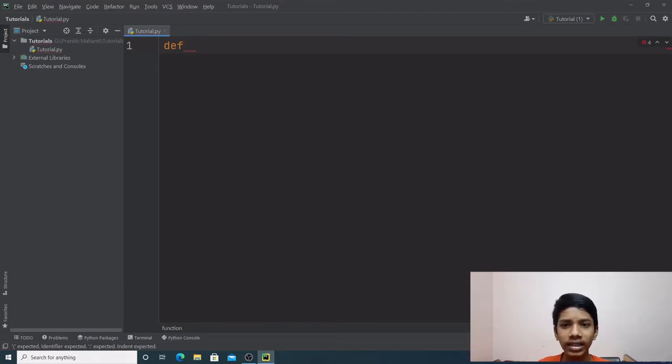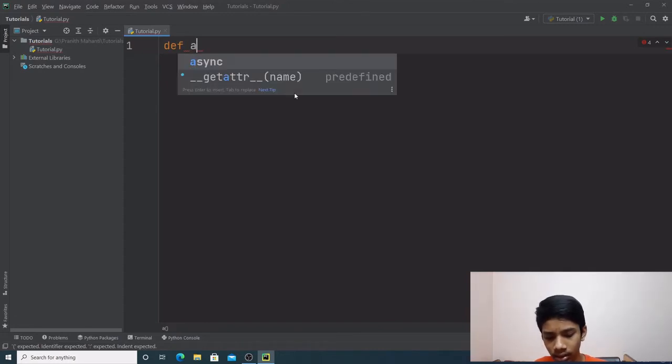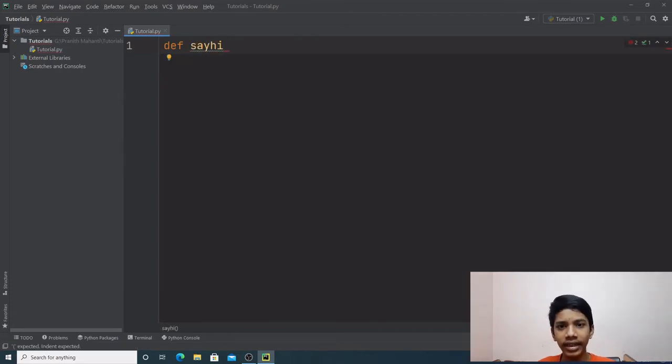And then after this, you type in the function's name. It can be anything. Let's say hi. And then you put the parentheses. This notifies that this is a function. And a colon. And what do you want the function to do? All that goes in here with an indentation, of course. That's because Python utilizes indentation and not curly braces, unlike other programming languages such as C and Java. We have already discussed this in the first video. If you haven't checked it out, please check it out. Link in the description down below.